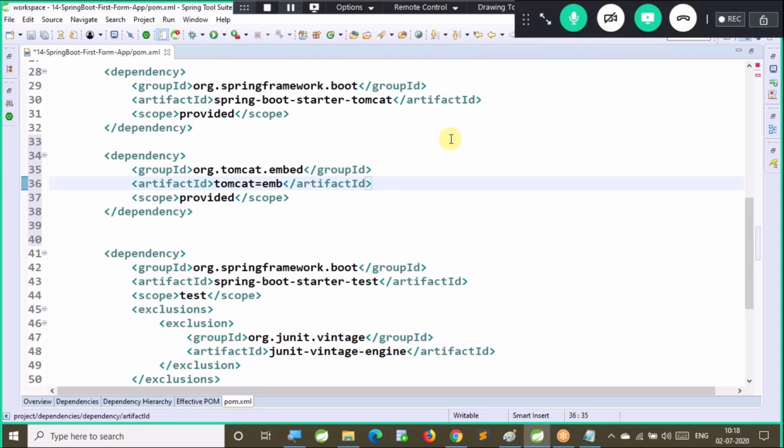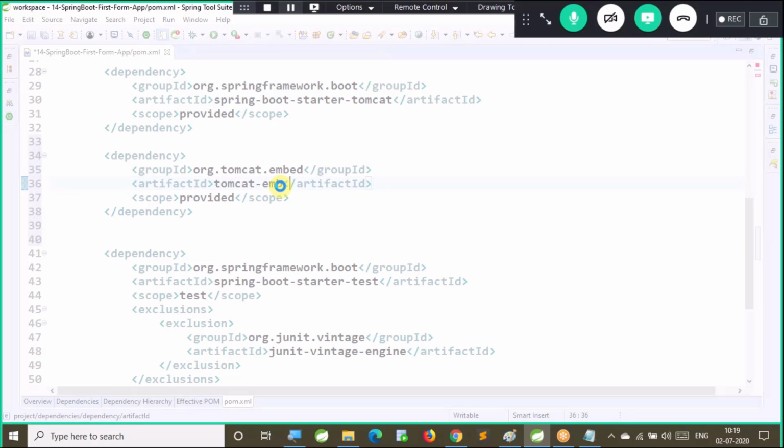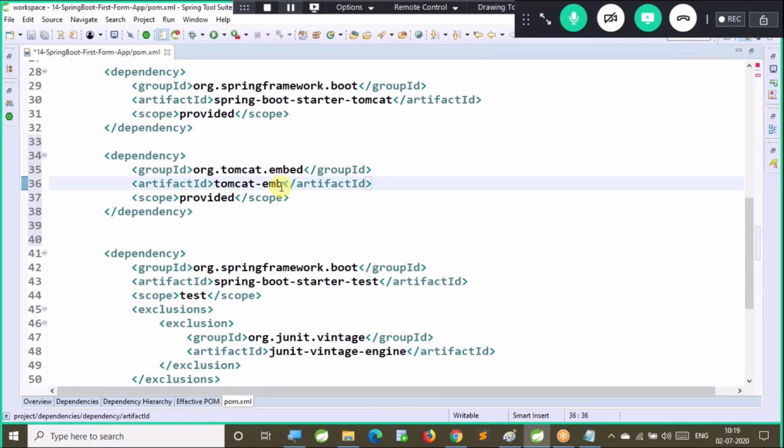Not equals, it is hyphen. Tomcat embed Jasper is added to pom.xml file.